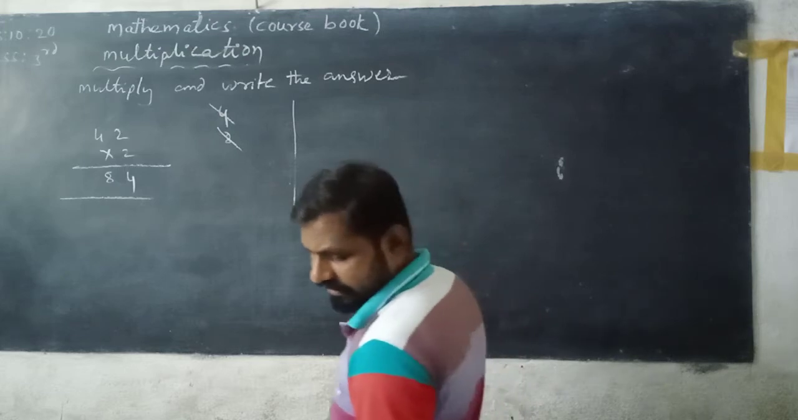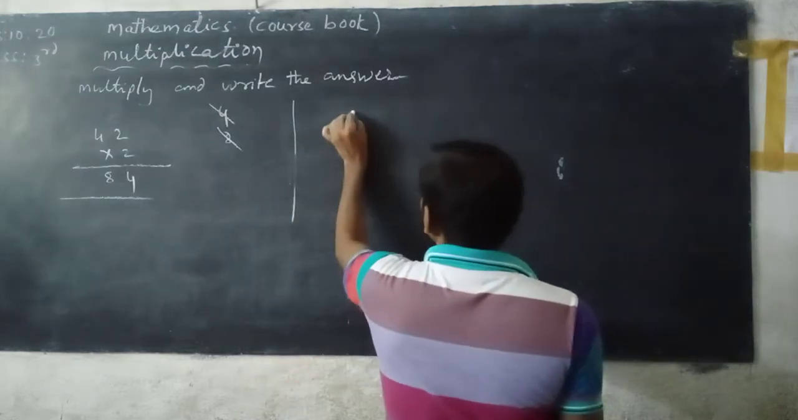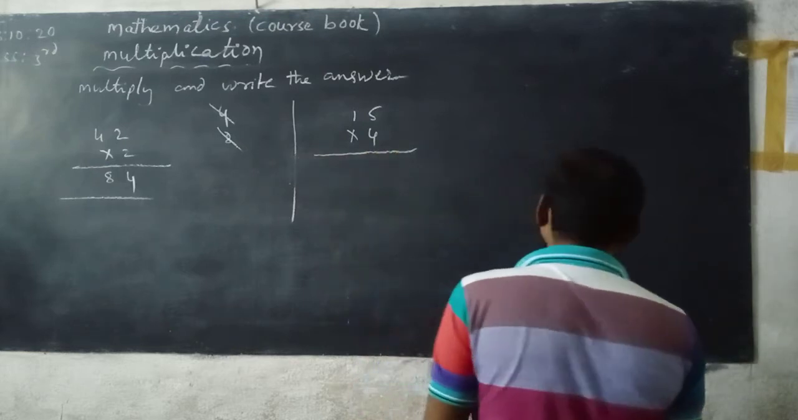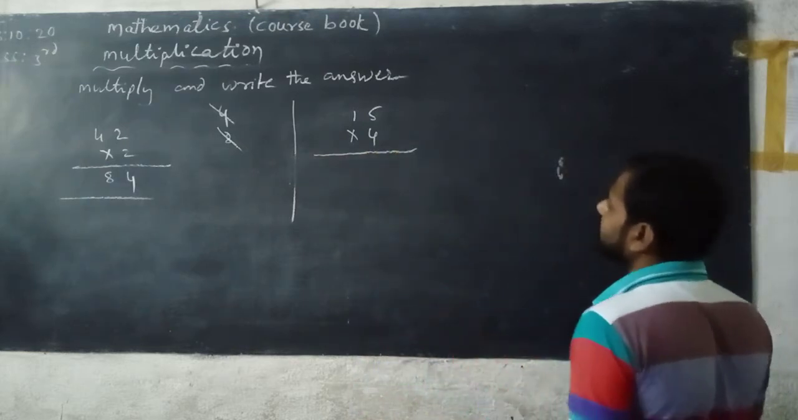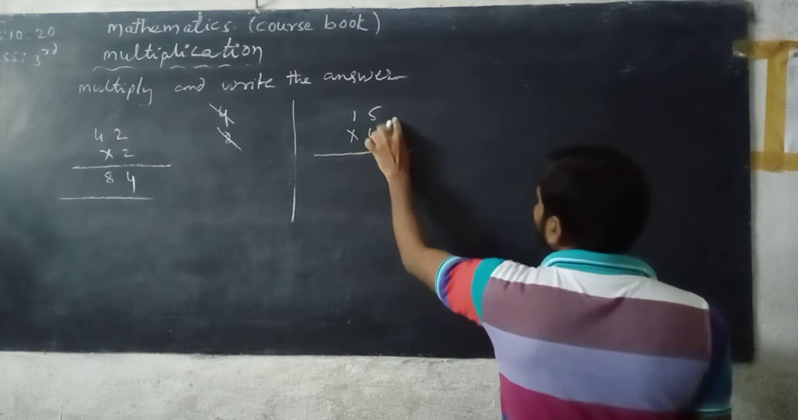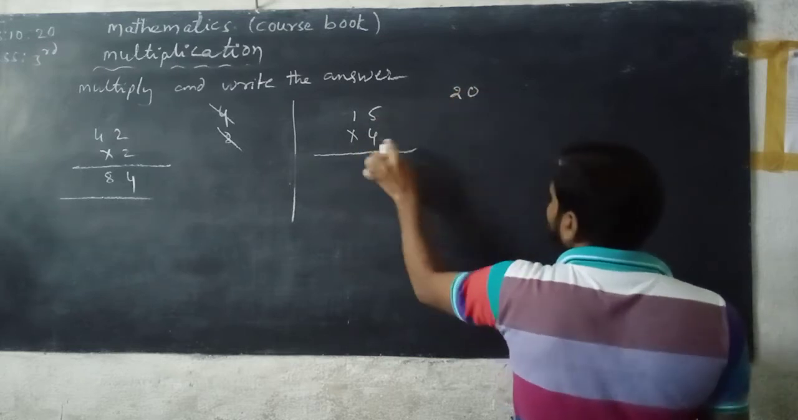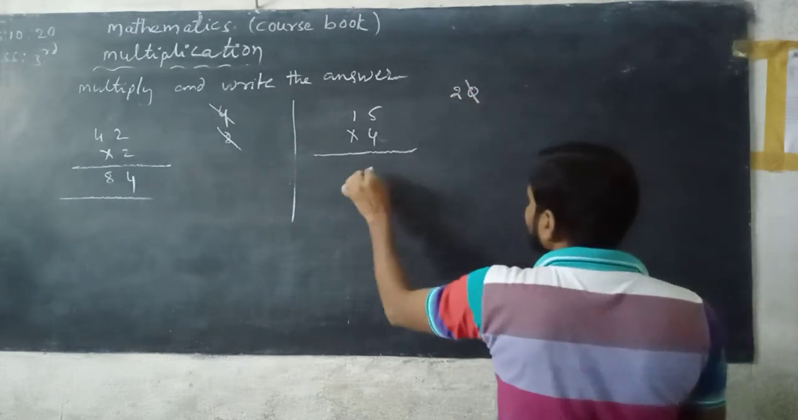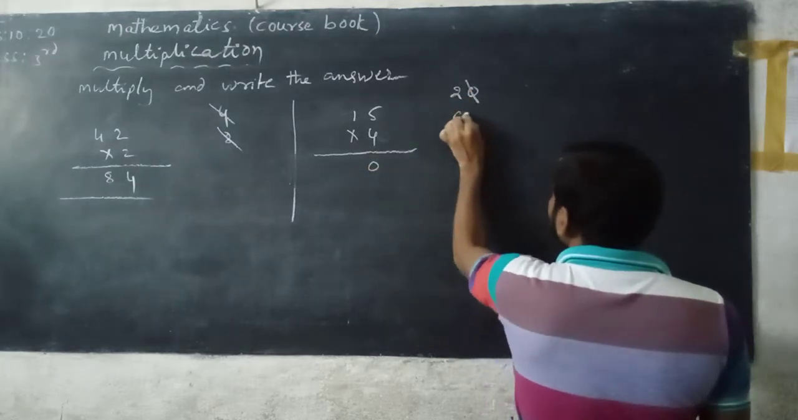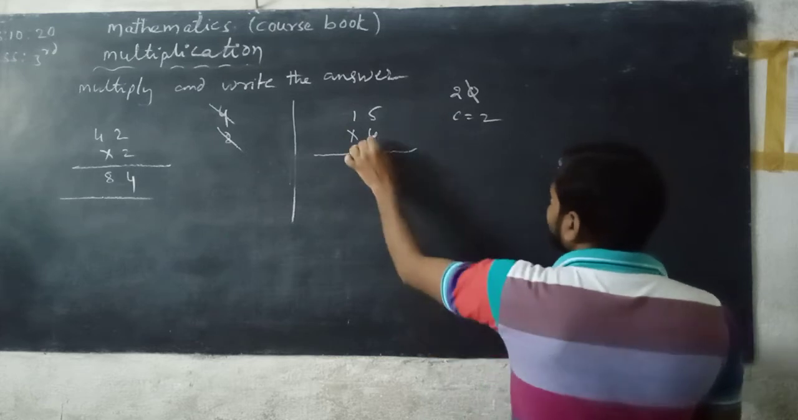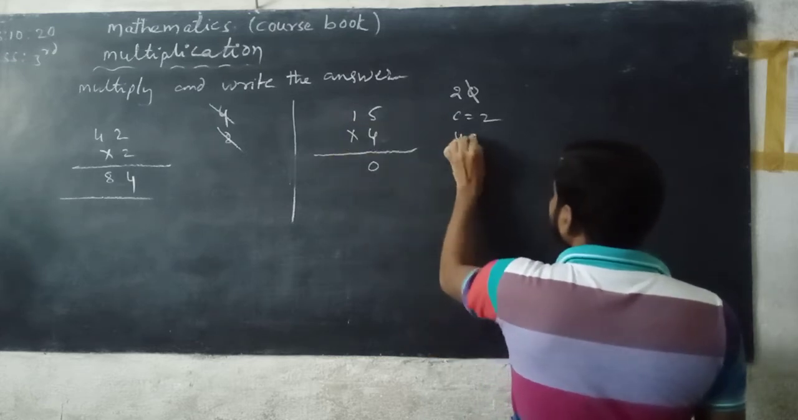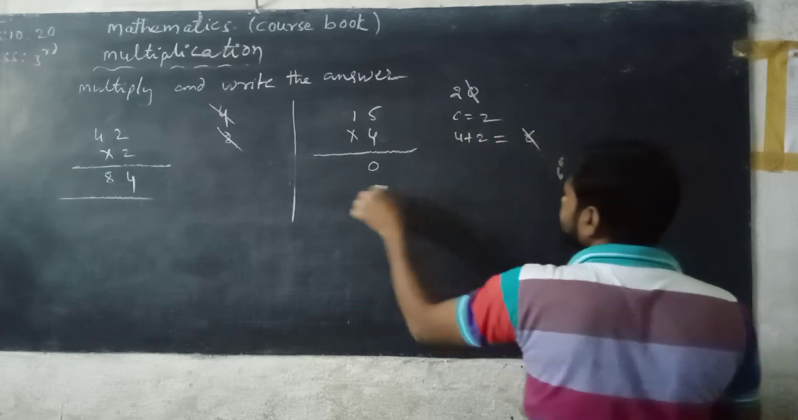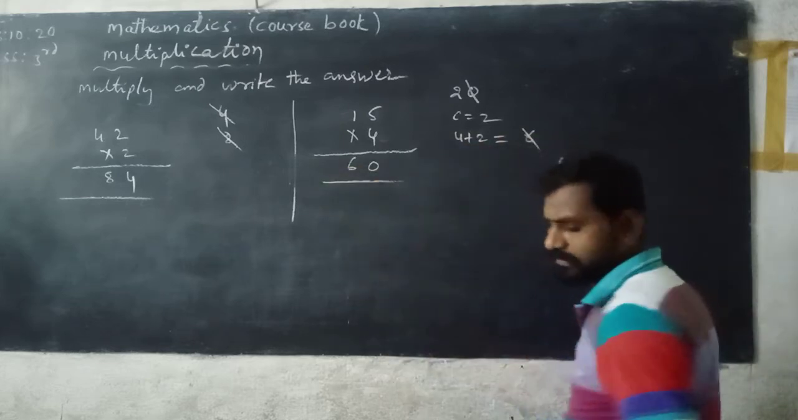Now next, 15 into 4. First we multiply the ones place digit, that is 5. 5 multiplied with 4, so you can read the 4 table. 4 5s are 20. In it, 0 is written down under the ones column of the product and carry 2. Next, 4 1s are 4, plus 2 that is carried is 6. You can write 6 under the tens place. So the product is equal to 60.